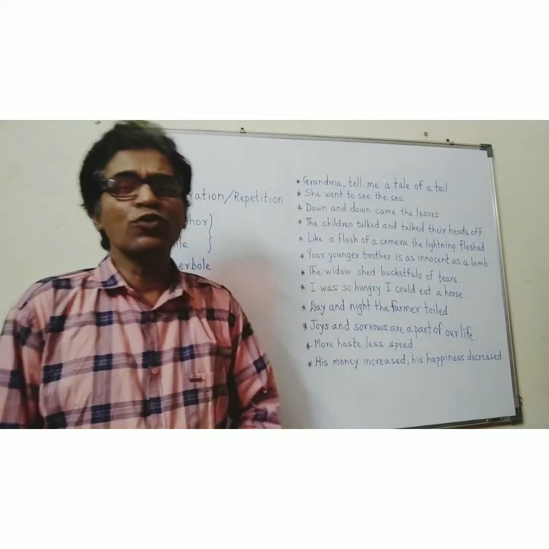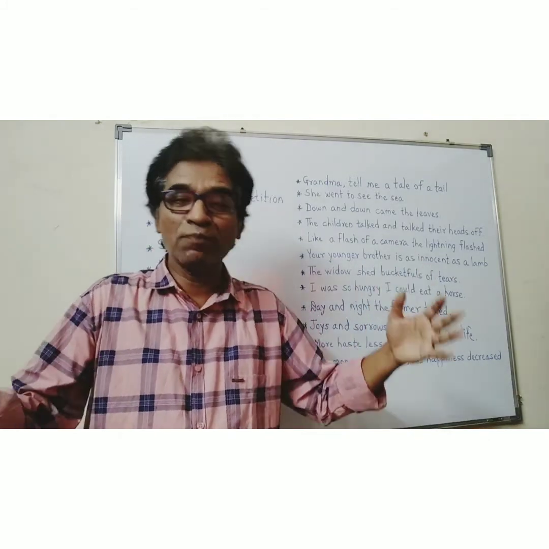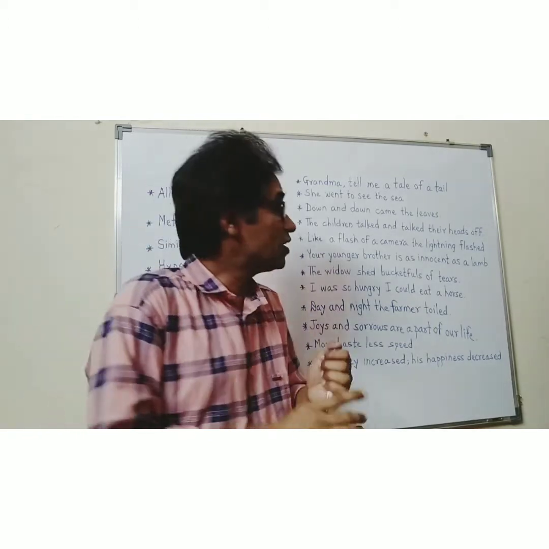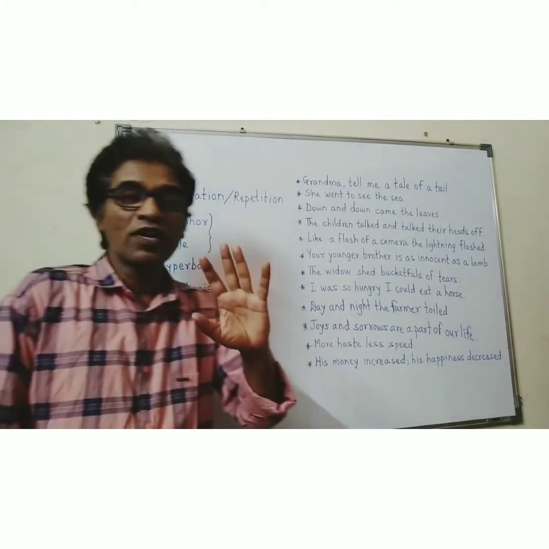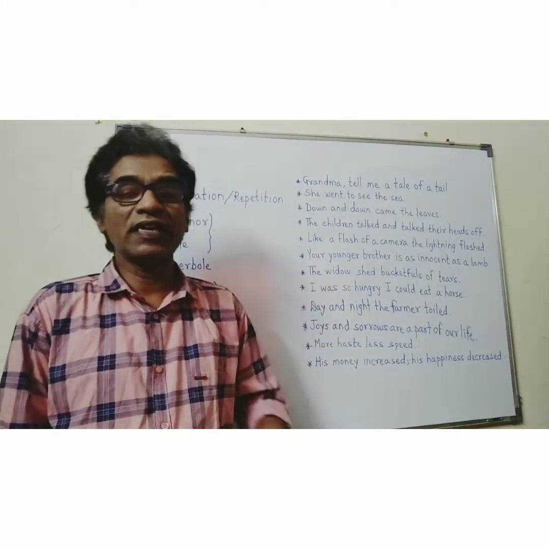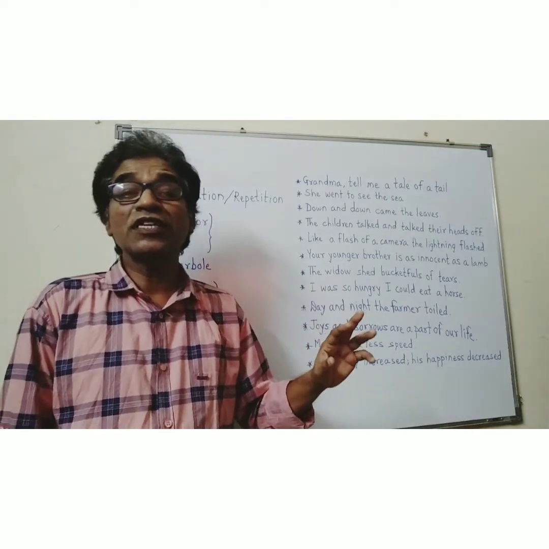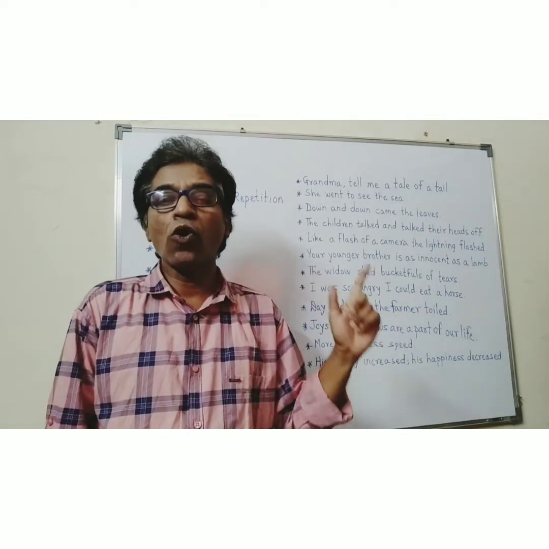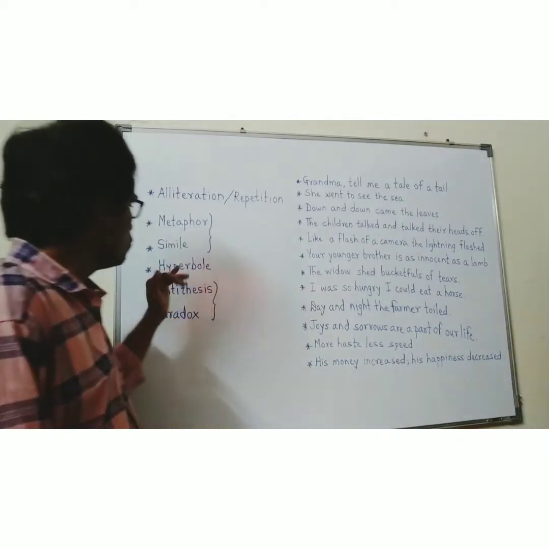But when I say your younger brother is a lamb, means I am comparing indirectly, and then it becomes the example of metaphor. So now you know that when two different things are compared directly, it is an example of simile, and when two different things are compared indirectly, it is an example of metaphor. Okay, now let us move to the next one.